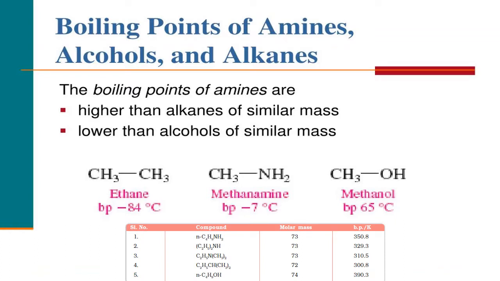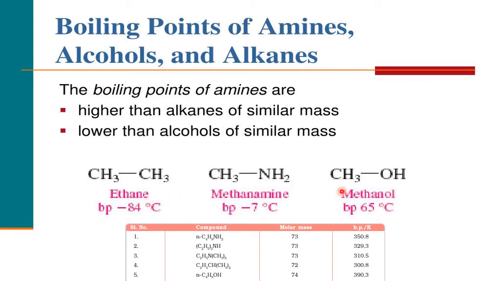Right. Now boiling points of amines, alcohols, and alkanes are compared. The boiling points of amines are higher than alkanes of similar mass and lower than alcohols of similar mass. Now it is ethane, methanamine, methanol, almost the same mass.